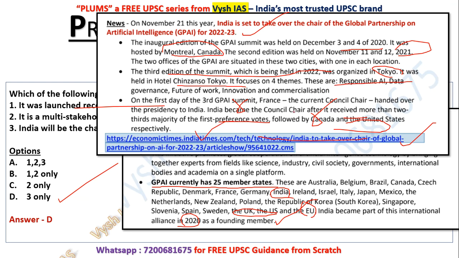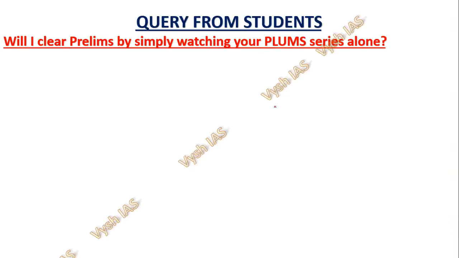And then on the first day, France, the current council chair, handed over the presidency to India, and India became the council chair after it received more than two-thirds majority of the first preference vote, followed by Canada and USA. So India, by voting, has got this chair. It's a big thing for India.